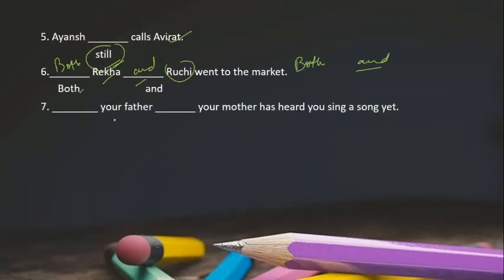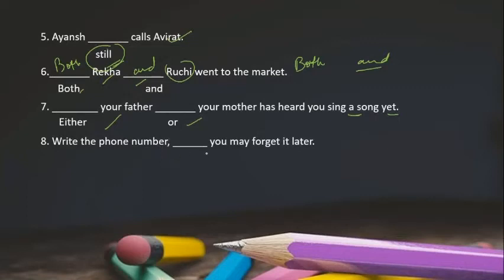Next is, your father, your mother has heard you sing a song yet. Yet here means still, like they have not yet seen you. So in this case, you have either or. Either your father or your mother has heard you sing a song yet. So both the options could be correct. Either or. This is again an example of your correlative conjunction.